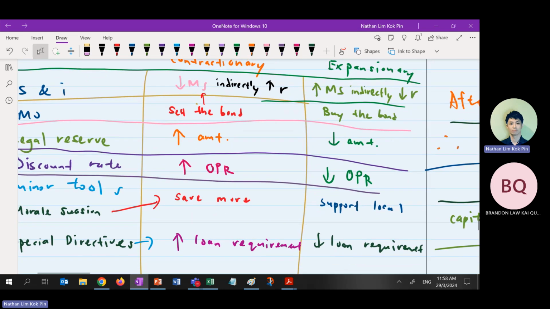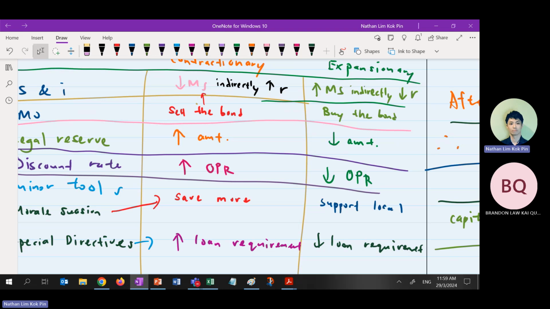So you have to tell me the Reserve Bank should buy the bond. After buying the bond, what happened? Then one paragraph: the Reserve Bank should reduce the amount of legal reserve. After that, what happened to the economy? Why will it lead to an increase in money supply? What will it lead to, improving the economic growth again? This is something that you need to take note.